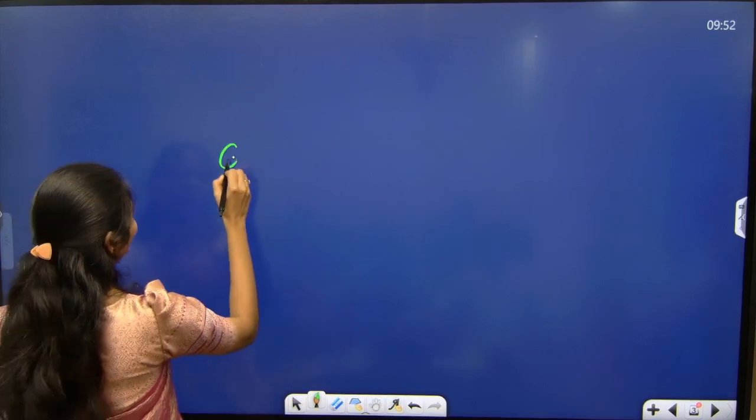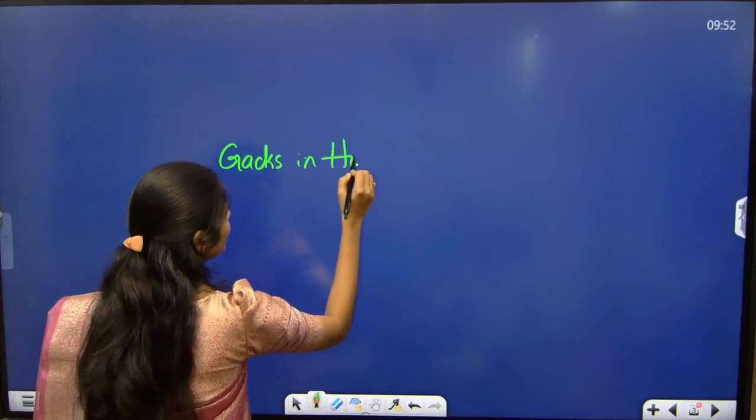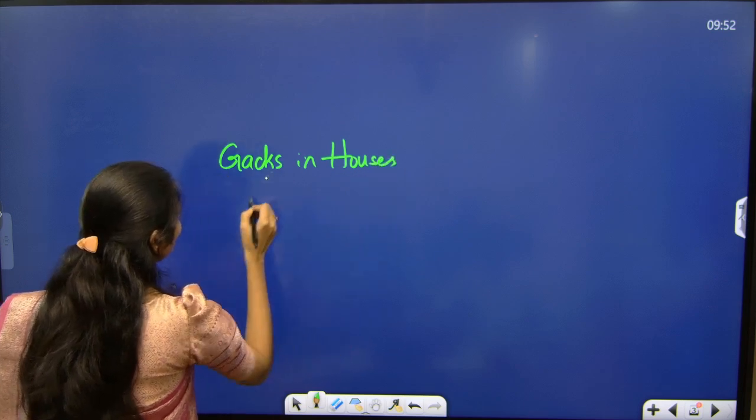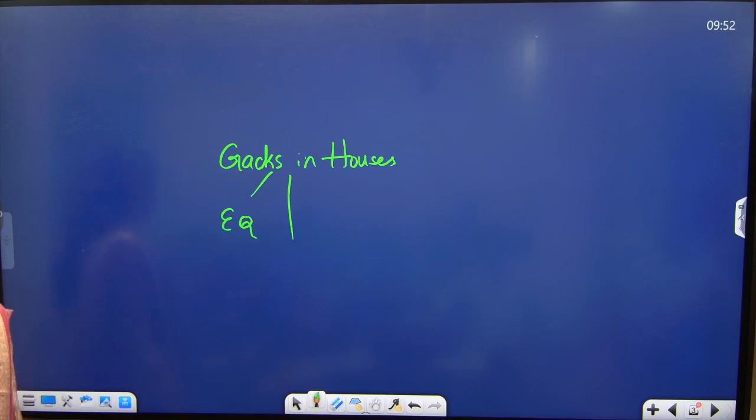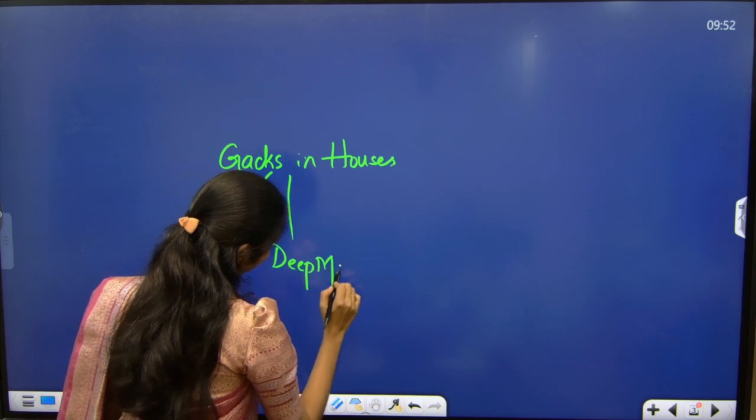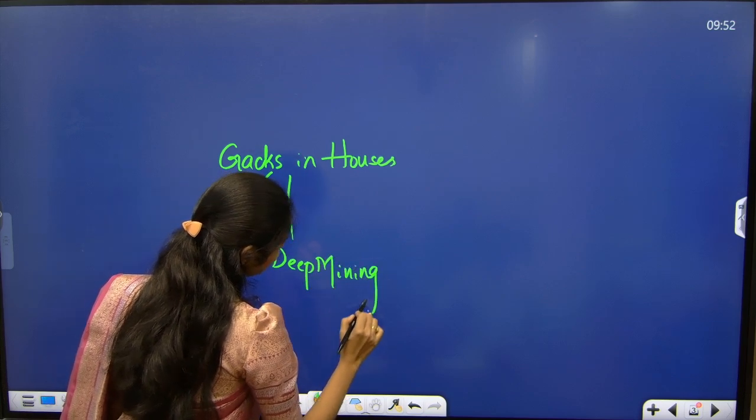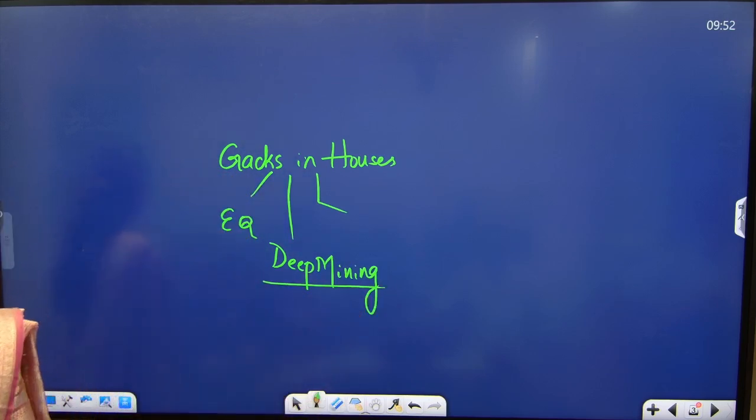Plausible reasons. Okay, cracks in houses, especially where you will be seeing these cracks on walls, right? So one possible reason is earthquakes. Apart from this, deep mining. Yes, deep mining. Next, so deep mining, because of that, where are we seeing earthquakes, in which area?